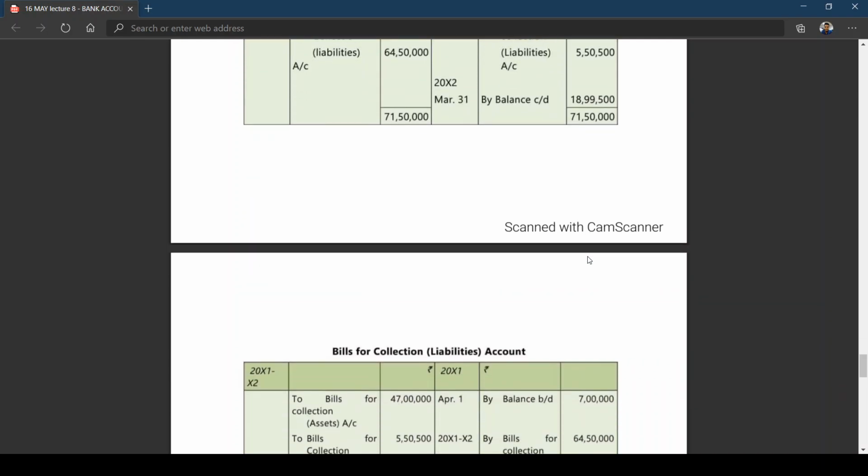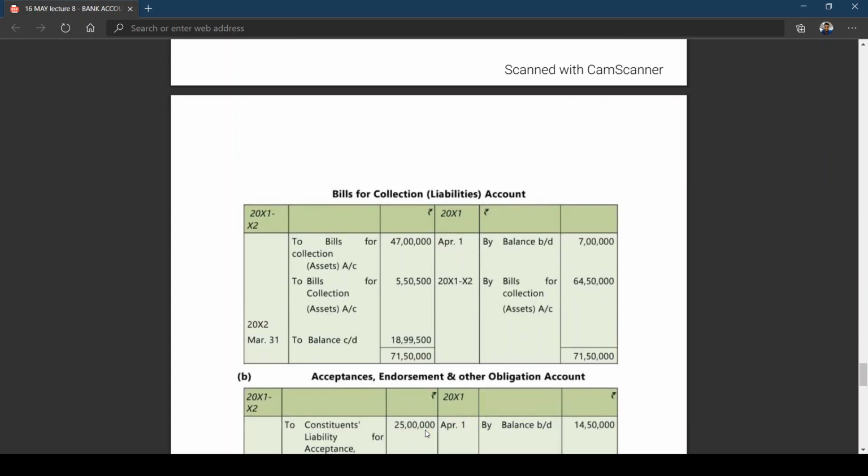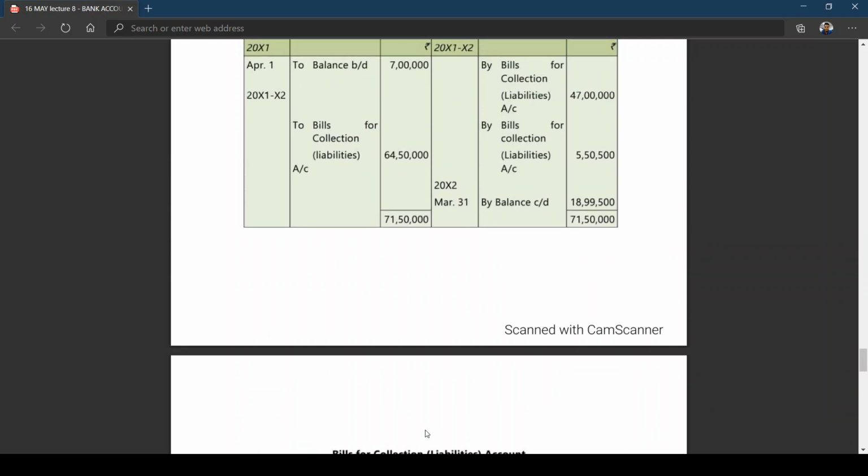It's a mirror reflection. This will appear on the opposite side. 7 lakhs opening balance; bills for collection liability is a credit balance; bills for collection honored, bills for collection dishonored, closing balance. Is this clear? You can see for yourself.